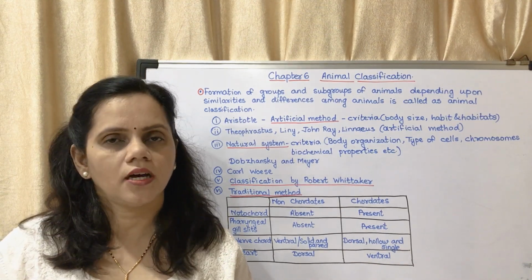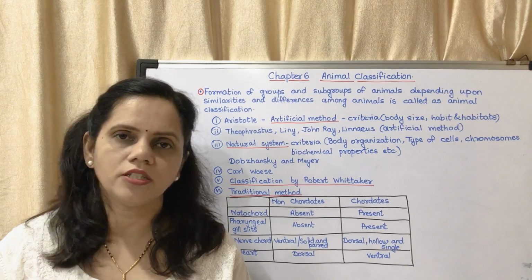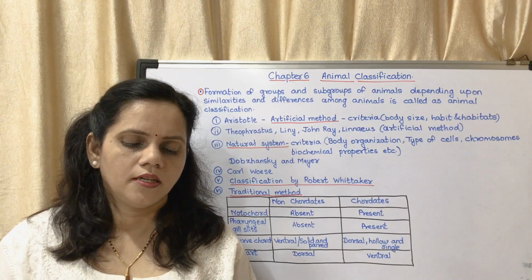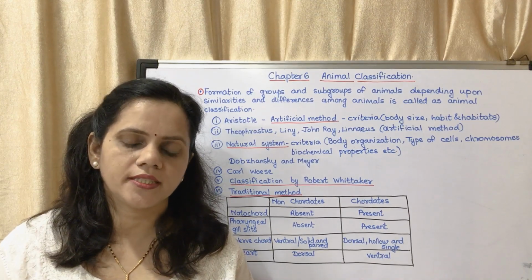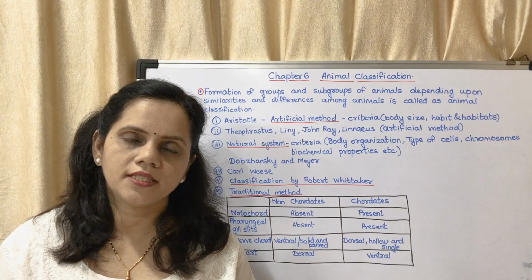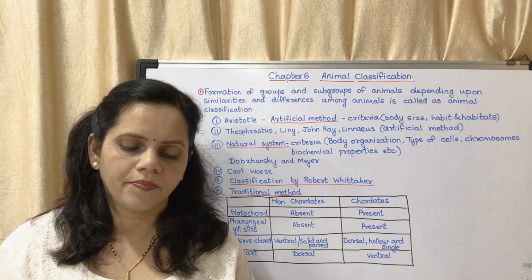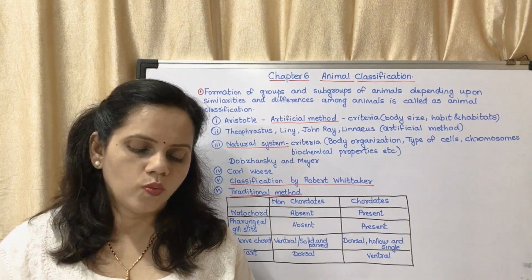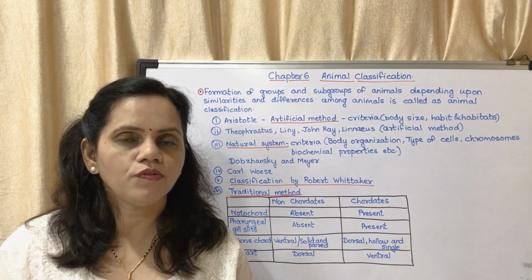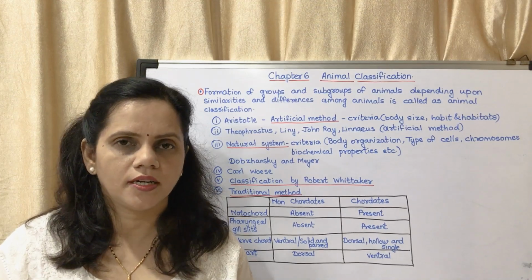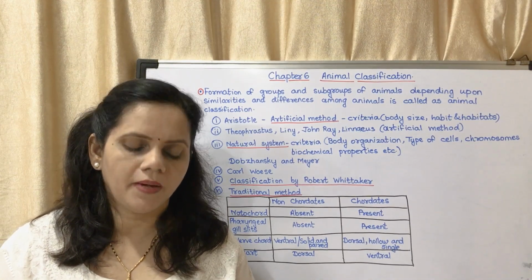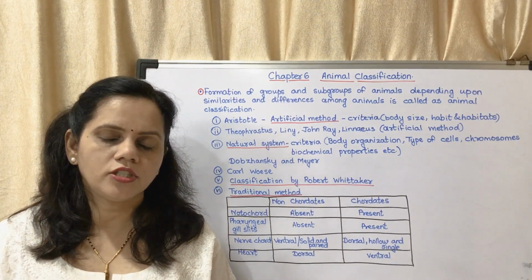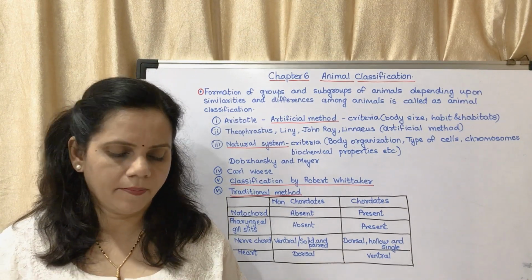I repeat, living organisms are divided into two, prokaryote and eukaryote. Prokaryote, kingdom Monera. Eukaryote is divided into two, unicellular and multicellular. Unicellular, kingdom Protista. Multicellular is divided into two, with cell wall and without cell wall. With cell wall is divided into two, autotroph and heterotroph. Autotrophs are kingdom Plantae and heterotrophs are kingdom Fungi, and without cell wall is kingdom Animalia.